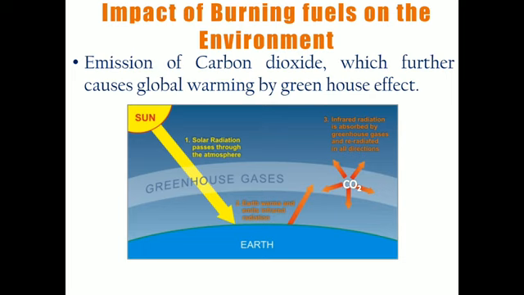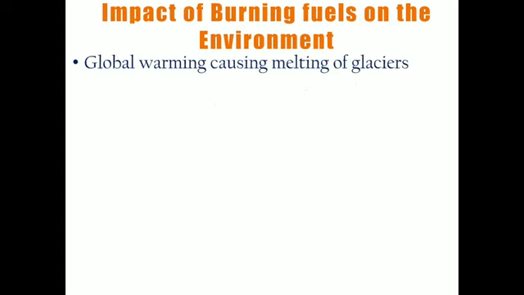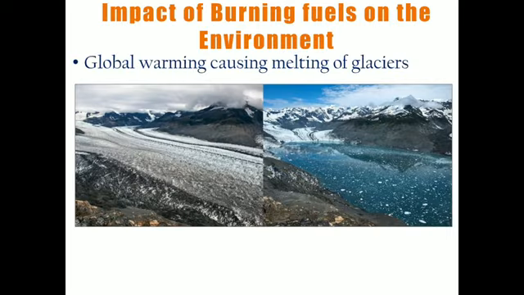And because of this global warming, you know the consequences of what is going on. The best example, the major impact of global warming, is the melting of glaciers. You can see this was the earlier picture, in which icebergs are there. And later on, after the global warming, you can see the ice is melting, the whole glacier has melted away because of global warming. So this is the kind of impact that can be caused by the burning of fuel on the environment.